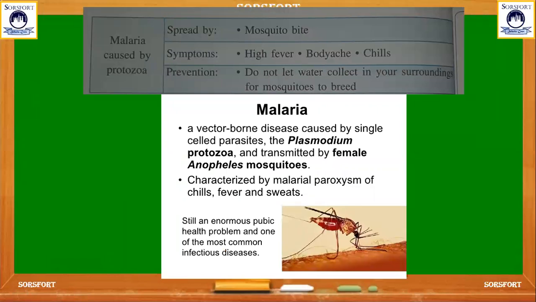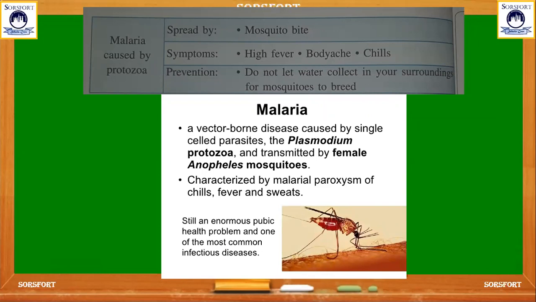And this is malaria. We are familiar with this disease. It is caused by a microorganism called protozoa, and that is spread through mosquito bites. It is a disease caused by a parasite called Plasmodium, and it is spread by a female mosquito called Anopheles. And the symptoms of malaria are fever, body ache, and chills, even sweating also.